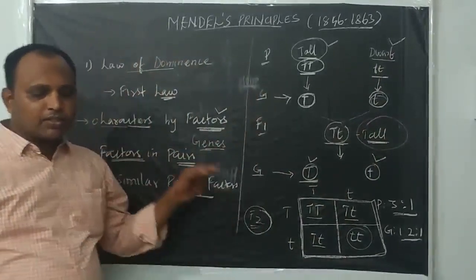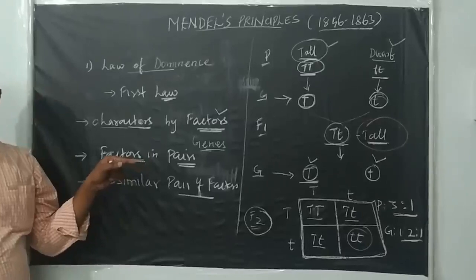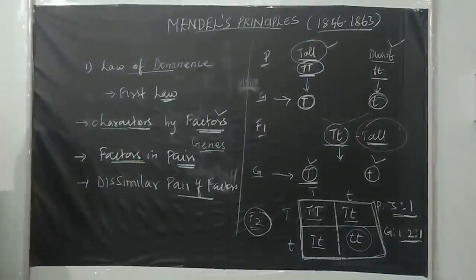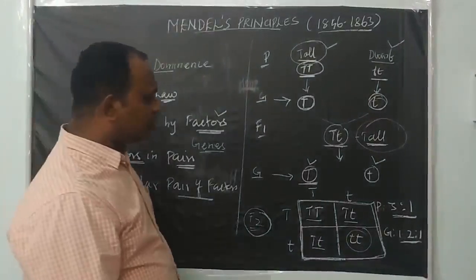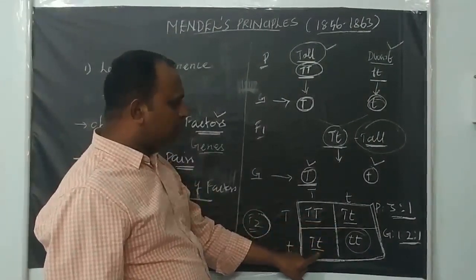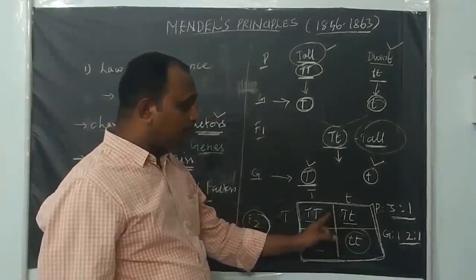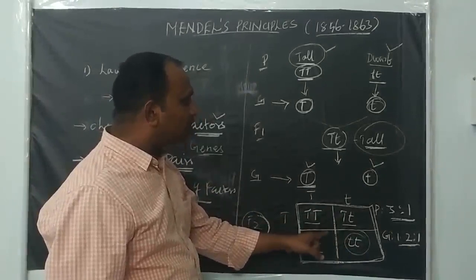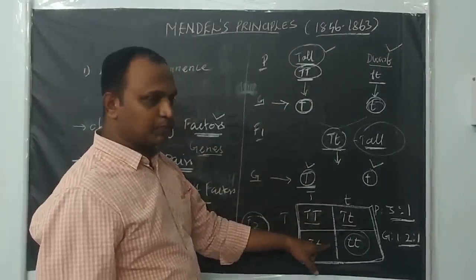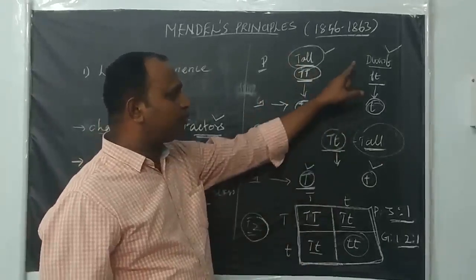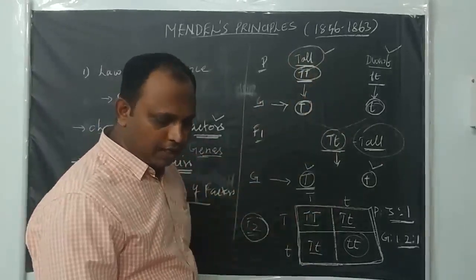This law is also used to explain the expression of both traits in the F2 generation, filial generation 2. Here this plant is tall, this one is tall, this one is tall, but this one is dwarf. So in the F2 generation, both traits of the parents are expressed: some progeny look tall and some look dwarf.